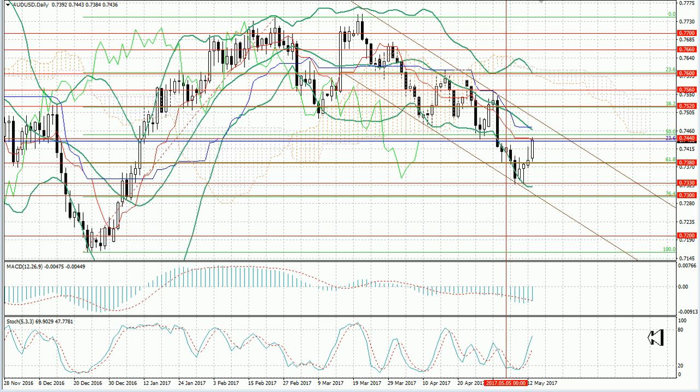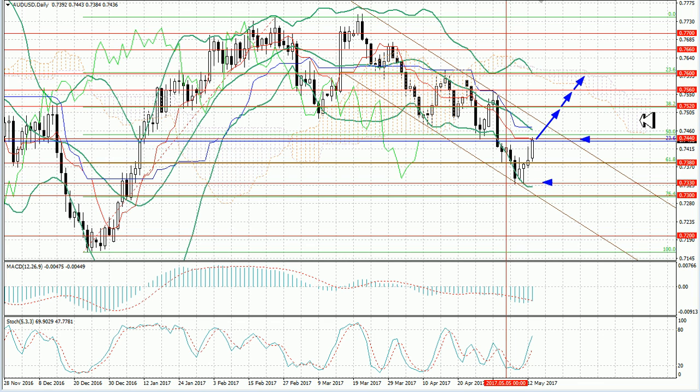Last week, the Australian dollar versus American one dropped down to the level of 0.7330, but now it is being corrected to the Fibonacci corrections cluster at 0.7440. In case of the breakout and the consolidation of the price above the middle line of Bollinger Bands, the further reversal towards the levels of 0.7520, 0.7560 and 0.76 is possible.